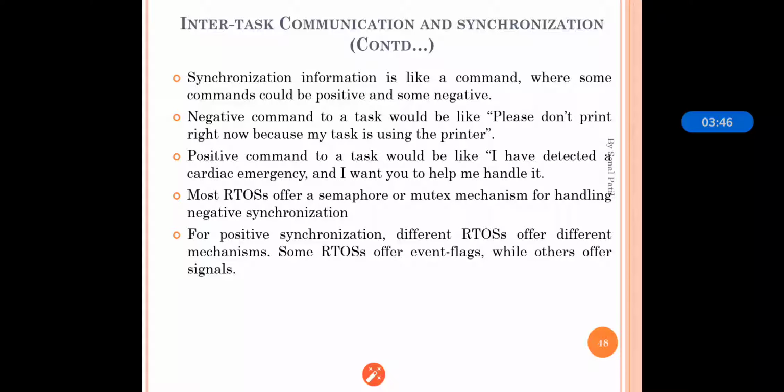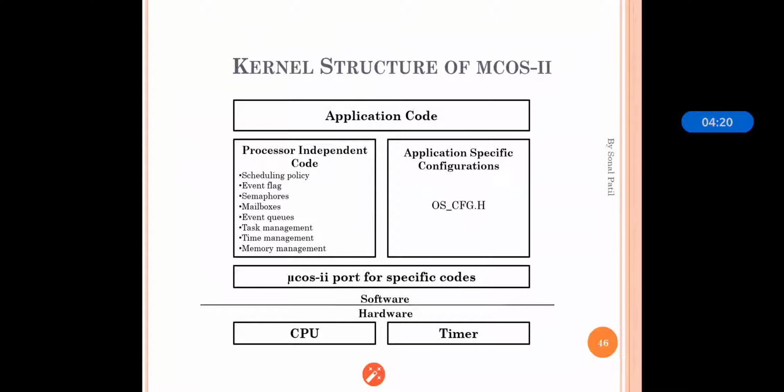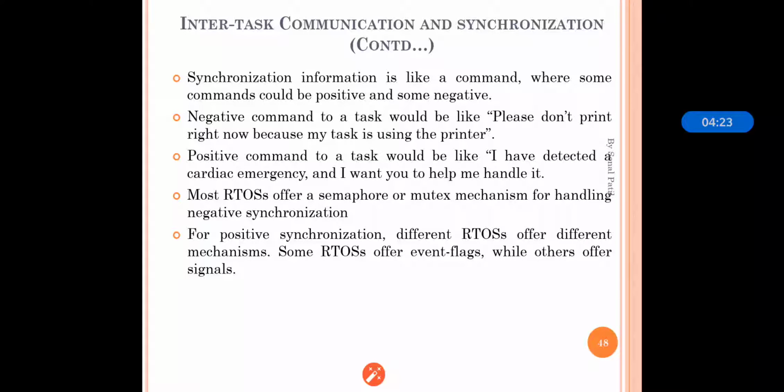And positive command means I have detected an emergency and I want you to help me to handle it. Means whenever there is an emergency and help is needed, then that is called the positive command. So for handling this negative synchronization, semaphore or mutex is used, because semaphore and mutex are responsible for task and resource synchronization. By using event flags also we can do the synchronization in between the tasks in a positive way. So these are the inter-task communication and synchronization which are based on the kernel structure.